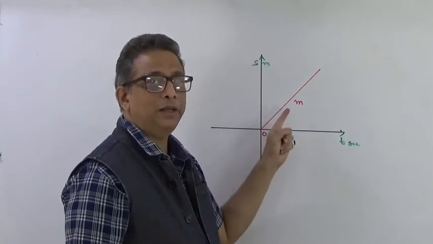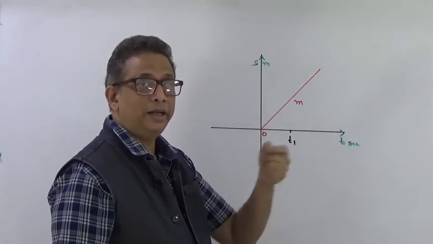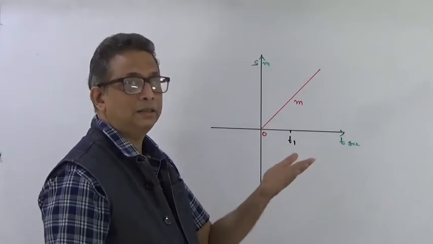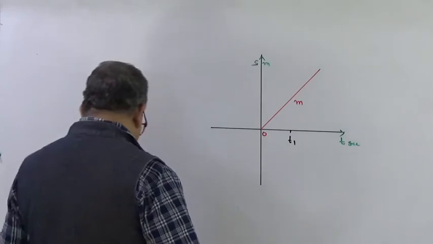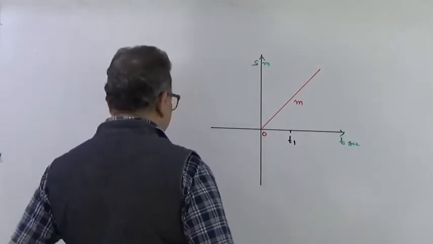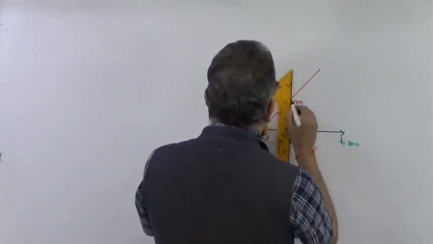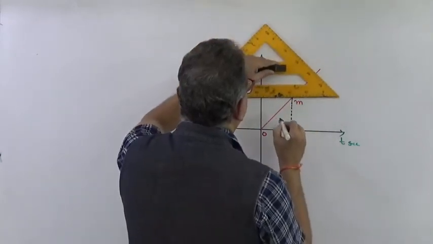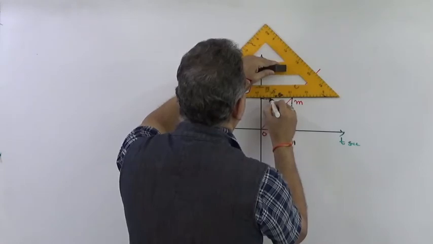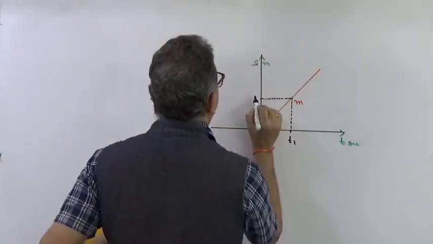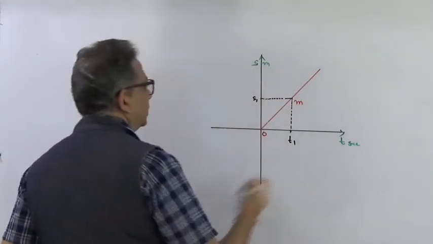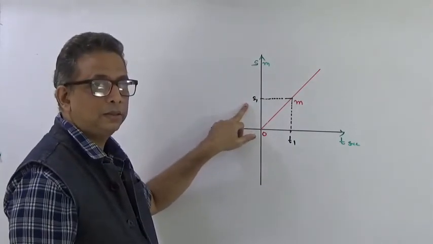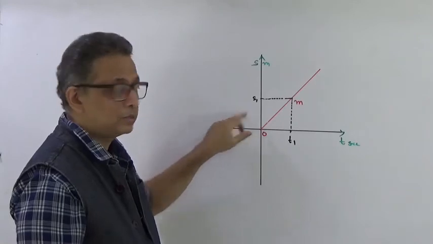Just because we have a graph, I can predict and tell you at time t1 seconds what was the distance traveled by the person. For that, I will draw a vertical line till it intersects this graph, and from here I will get the coordinate, that is s1. So I will say at time t1 it has traveled this distance, s1.